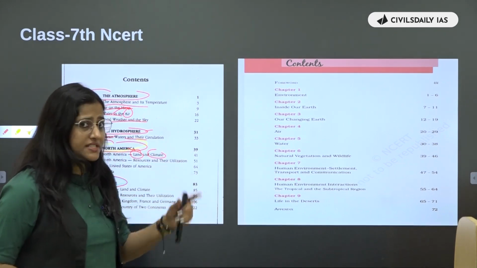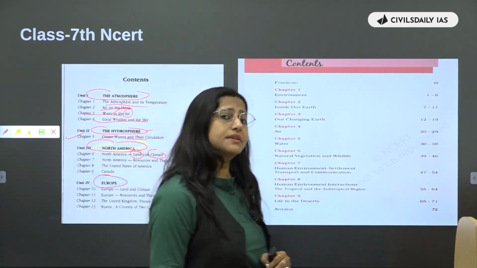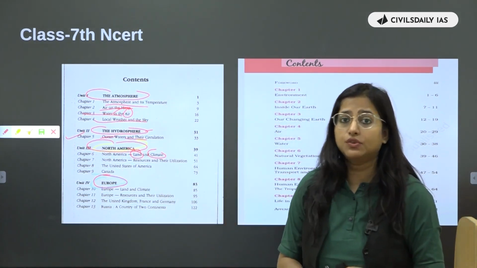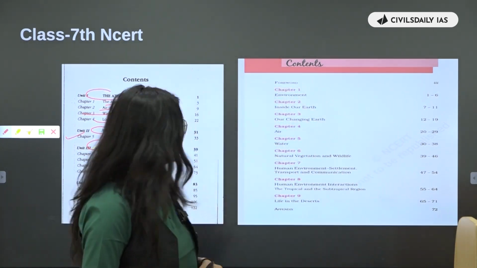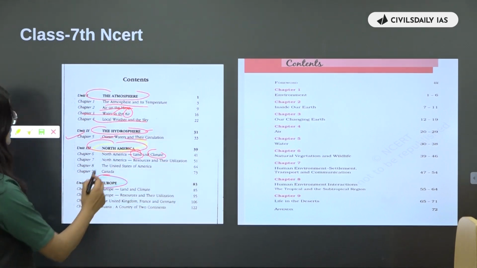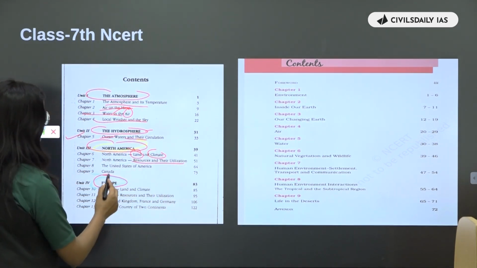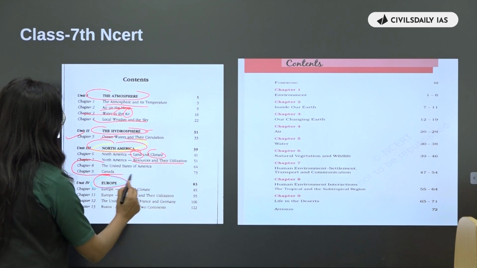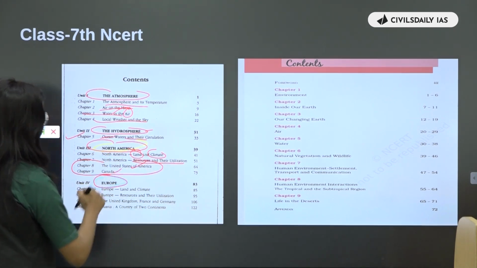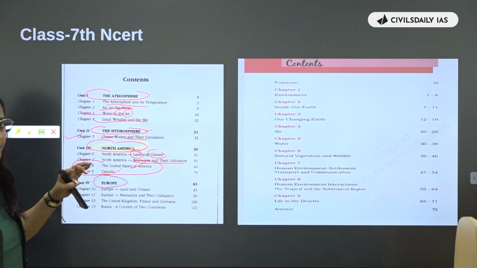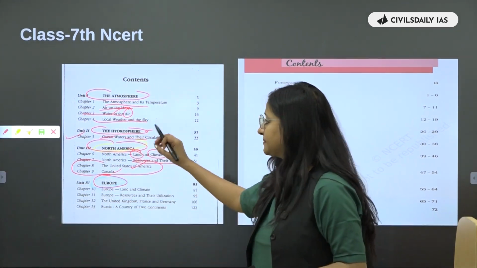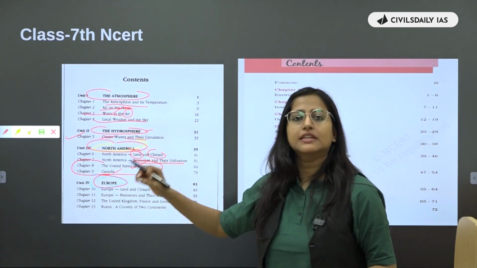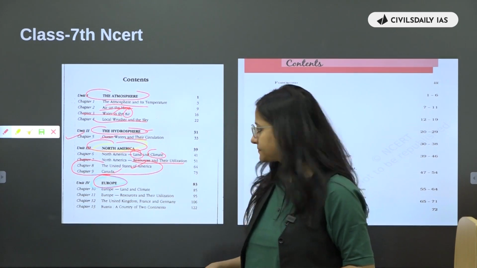है ना? Climatology है ही. साथ में हम इसको अलग से भी क्या बोल सकते हैं? This is a part of world physical climatology or world physical geography. Okay. Now, you have North America resource and their utilization, and especially they have talked about USA and Canada. Hence, again, these countries become important with respect to your UPSC. तो यहाँ पे जितने important cities हैं, states हैं, ये important हो जाता है हमारे लिए.